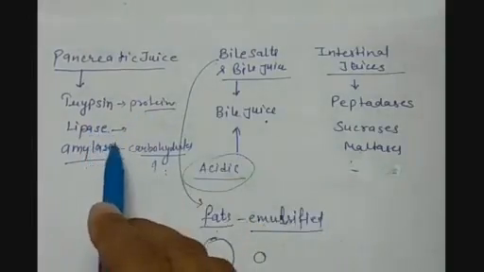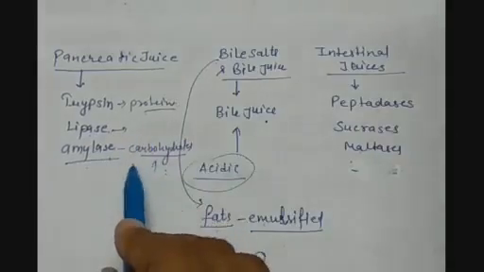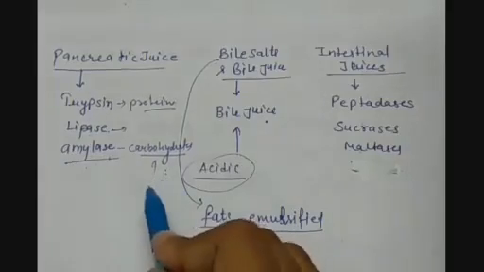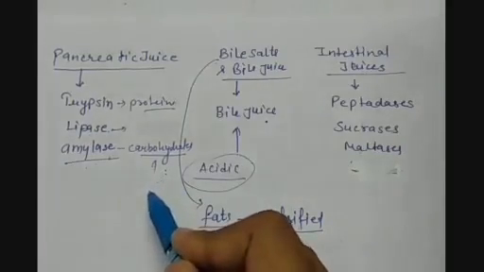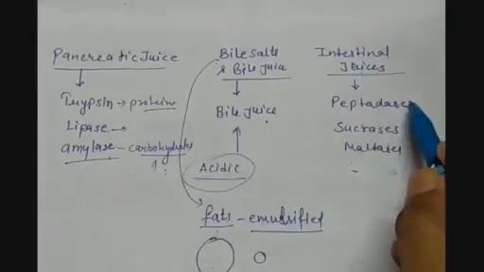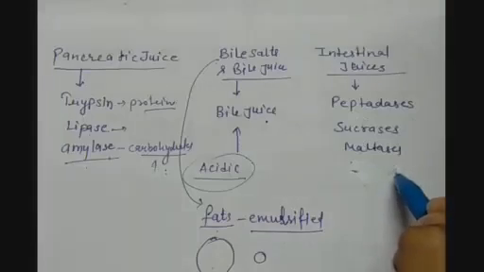Fats will be converted into the fatty acids. Amylase, that is the starch, is being converted into some other form of sugar which is less complex. Now what is the function of intestinal juices? We have the peptidases, sucrases, maltases and lactase as well.